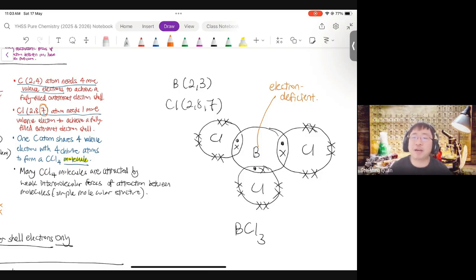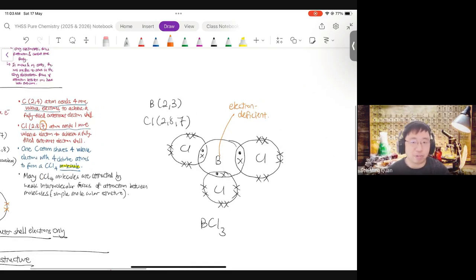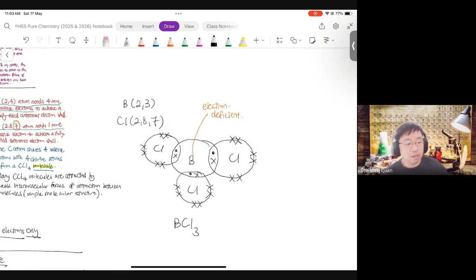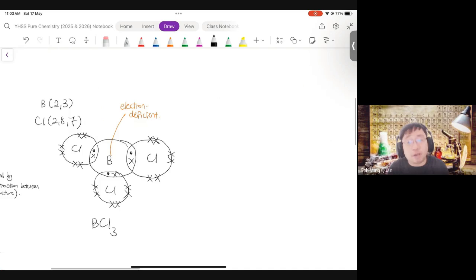Then someone else asks, could there be dative covalent bonds with the boron? Yes, there could be dative covalent bonding. If you have done the database questions as well as the enrichment, you would have done dative covalent bonding. So BCl3 is still electron deficient, right? It needs to get electrons somewhere, so it will form a dative covalent bond. So what happens is like that. This is BCl3, and I could draw another BCl3.